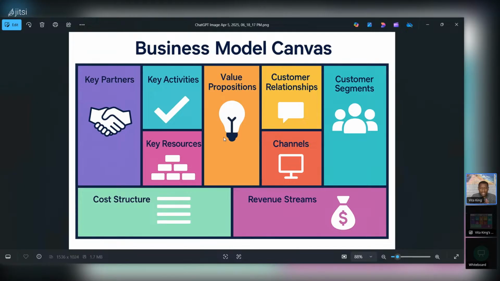Okay, I want the AI to create this app, this website, and this is the value proposition. This is what I'm trying to solve. Who's my customer segment? Who do I see using this new AI tool that I'm going to be creating, or this new AI app, this new AI website? And then the revenue stream. How are you going to monetize that app or website, whatever it is that AI creates?